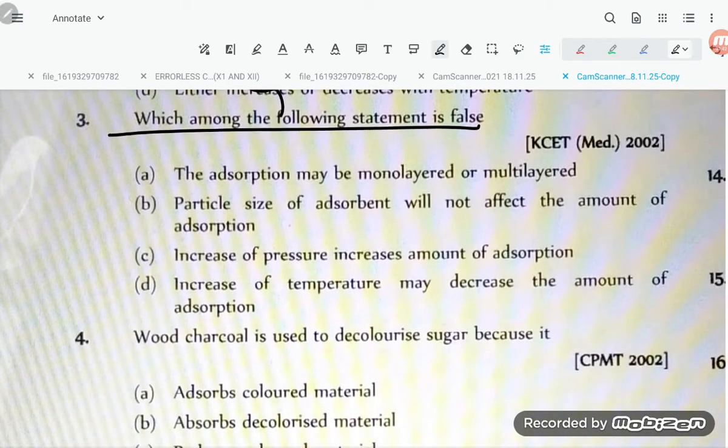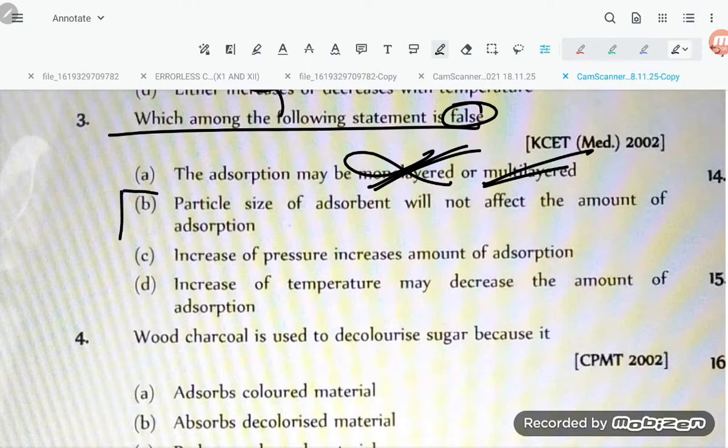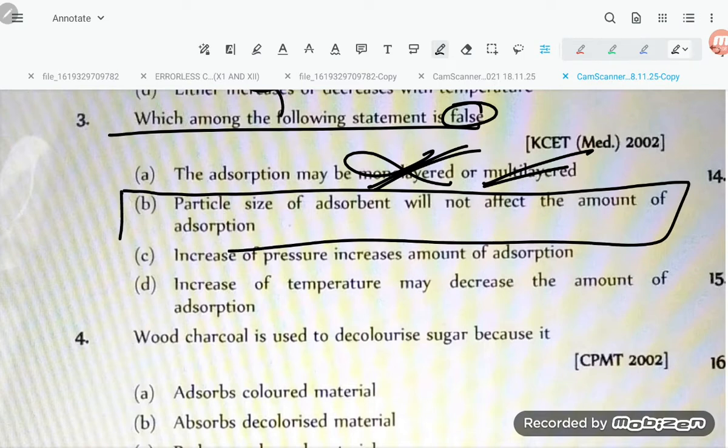Which among the following is false? They are asking which is false. Adsorption may be monolayered? Adsorption may be monolayered or multi-layered, that is correct. They are asking for false, so both monolayer and multi-layer are possible. Particle size of adsorbent will not affect the amount of adsorption? No, particle size of adsorbent will affect the adsorption, students.